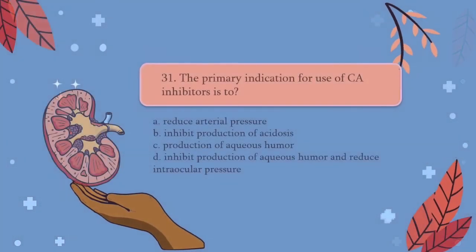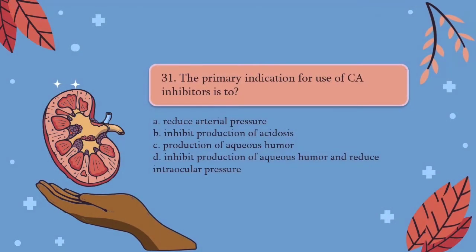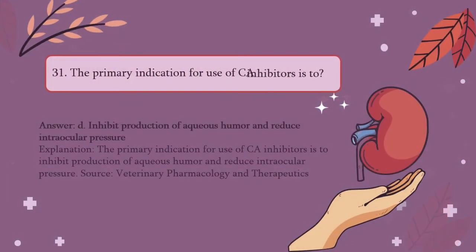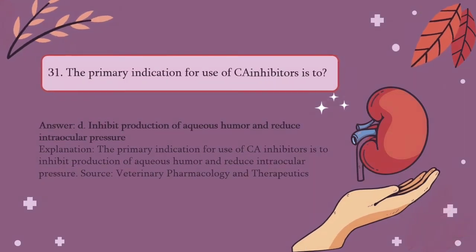Question number 31. The primary indication for use of CA inhibitors is to A. Reduce arterial pressure, B. Inhibit production of acidosis, C. Production of aqueous humor, and D. Inhibit production of aqueous humor and reduce intraocular pressure. The answer is D. The primary indication for use of CA inhibitors is to inhibit production of aqueous humor and reduce intraocular pressure.